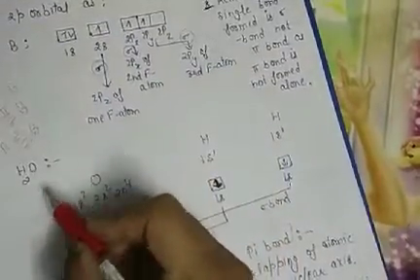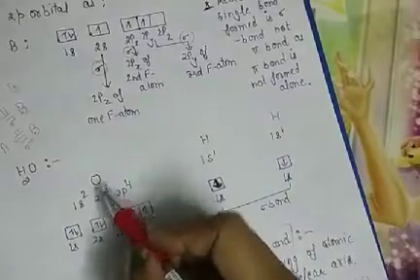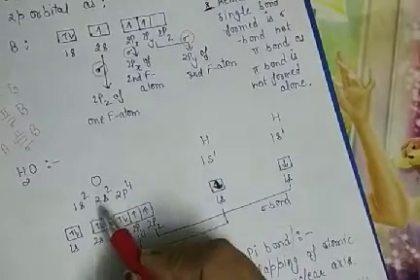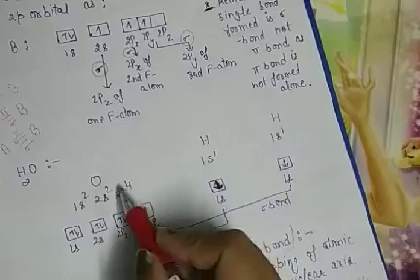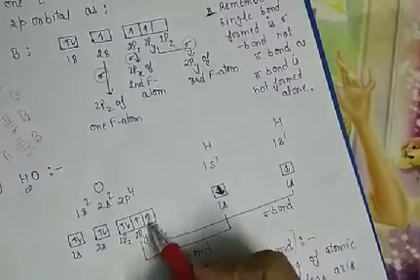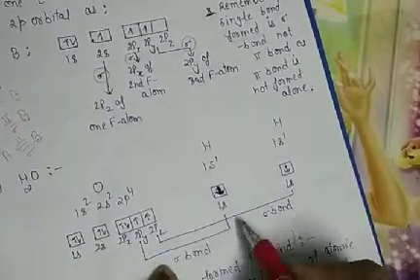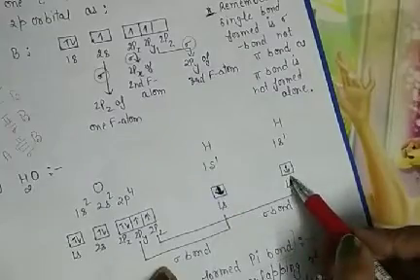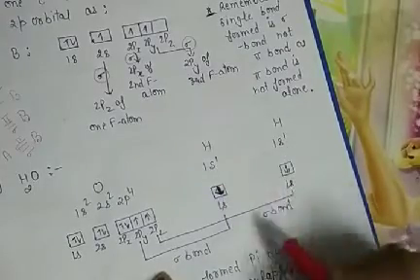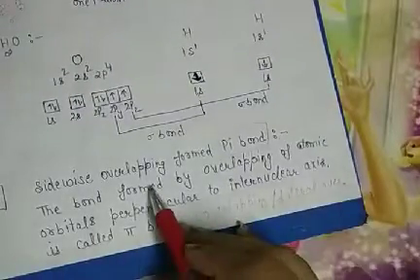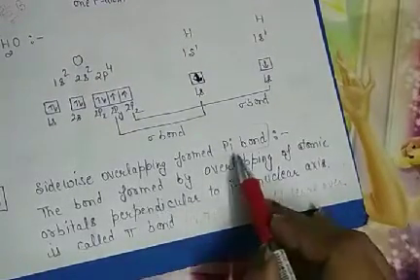Another example is H2O. Oxygen's electronic configuration is 1s2, 2s2, 2p4. It has 2 half-filled p orbitals which overlap with the 1s half-filled orbital of each hydrogen atom to form the sigma bond. Now the next one is sideway overlapping, which forms the pi bond.